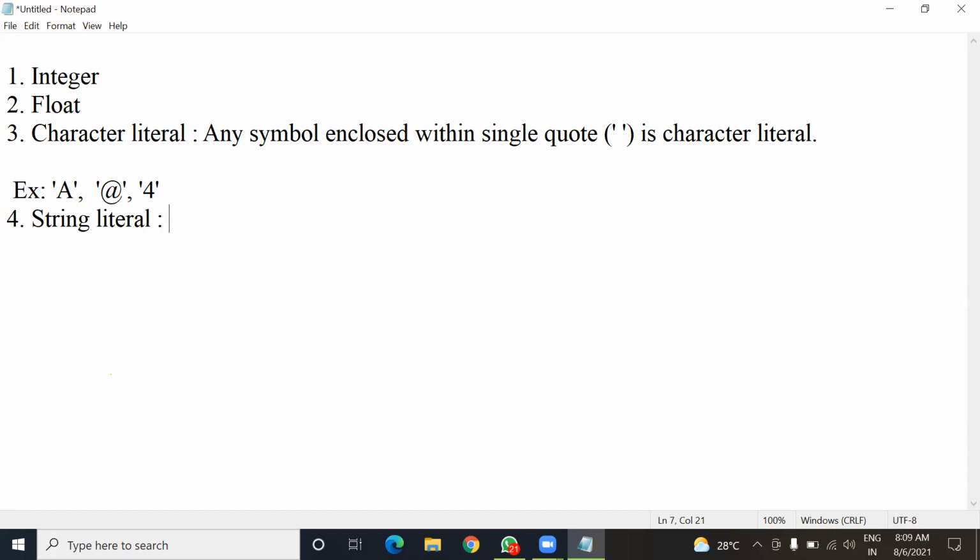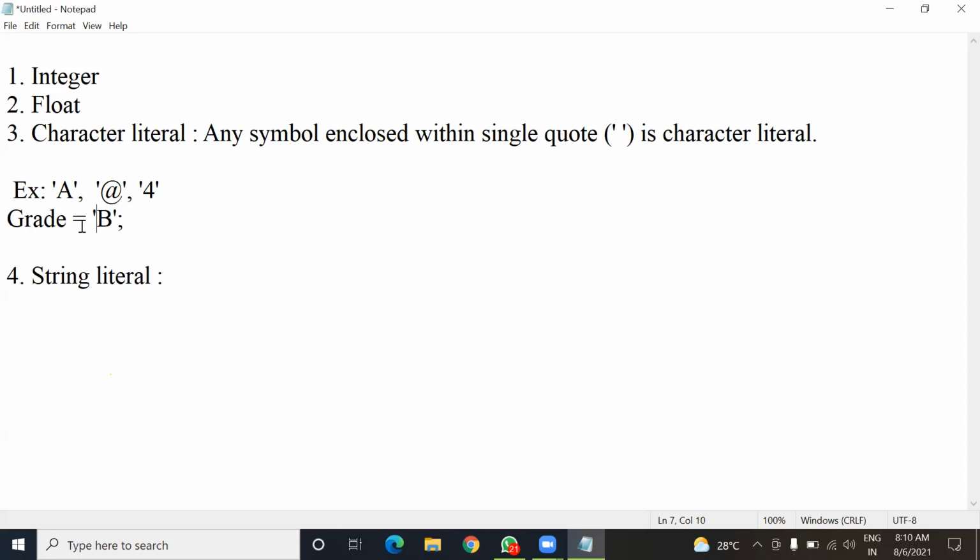Sir, what is the use of this character literal? Okay. So, for example, in any program, if you have to store the grade of a student, you'll write it like this: grade equals, in single inverted commas, you can write B. So here B is a fixed value for this grade.